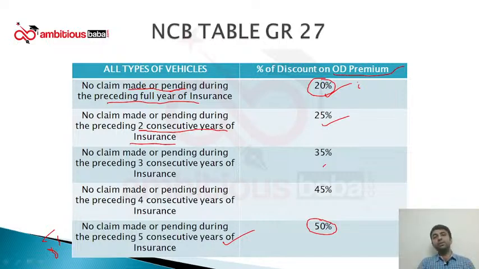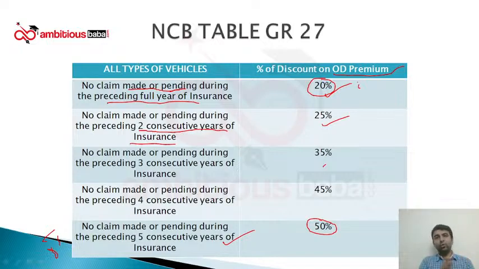Now even if the claim is repudiated by the company, I am not eligible for the NCB, but it is applicable only in one case. If I withdraw that claim, then I am eligible for the NCB next year. Now this is a controversial thing which I am talking on the screen, because many people will say, withdrawal ho gaya to kya ho gaya, surveyor fees has been incurred. No, ideally if you go by the book, once the claim is withdrawn by the customer, the customer will get NCB for the next year.